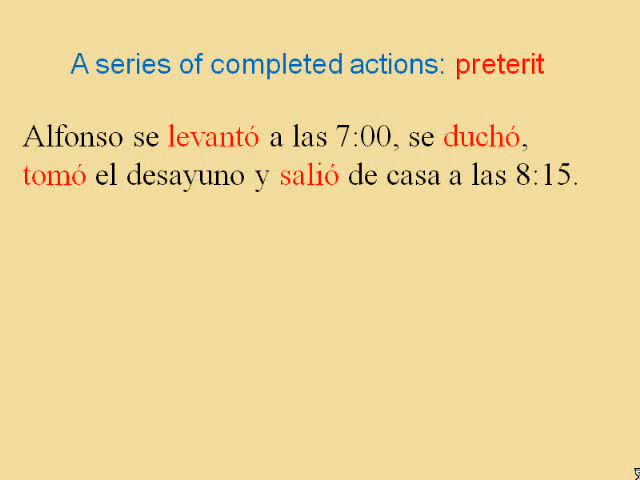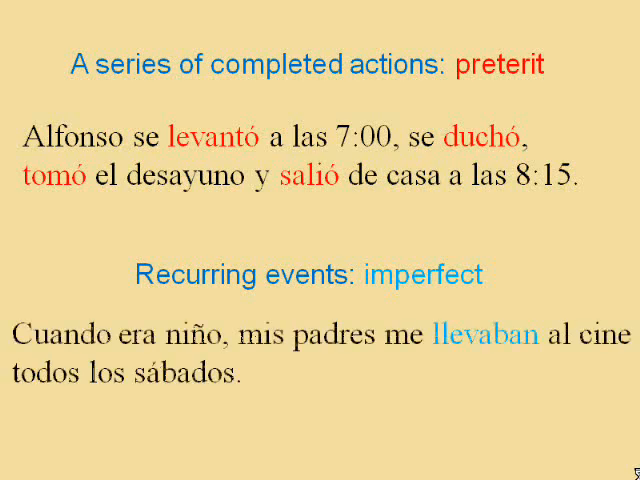Recurring events in the past, however, are generally described using the imperfect. Cuando era niño, mis padres me llevaban al cine todos los sábados. When I was a child, my parents would take me to the movies every Saturday.